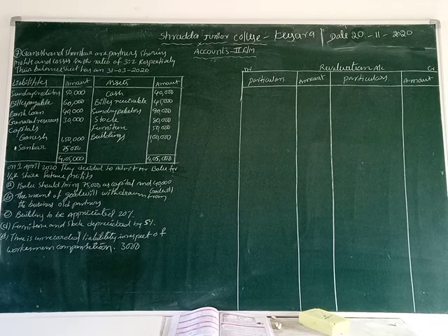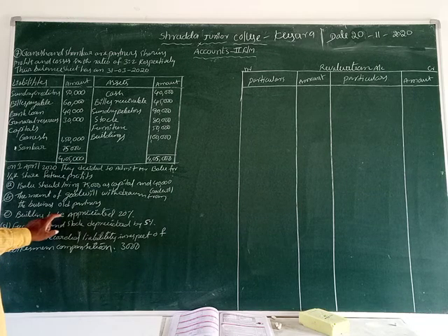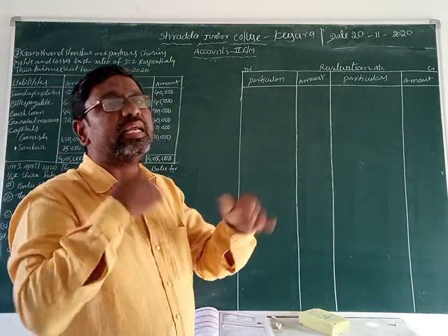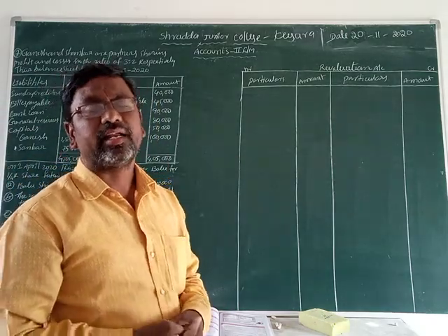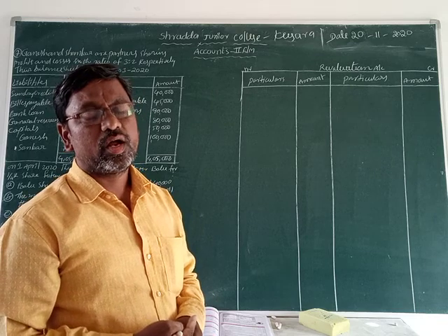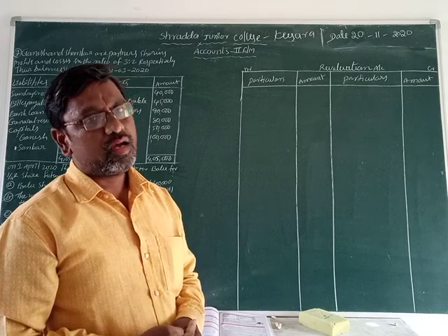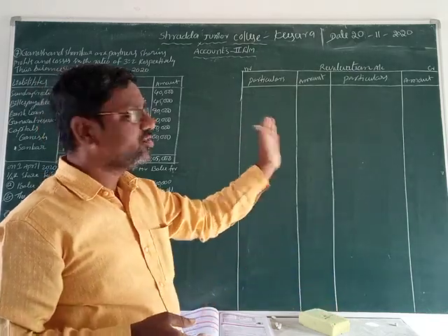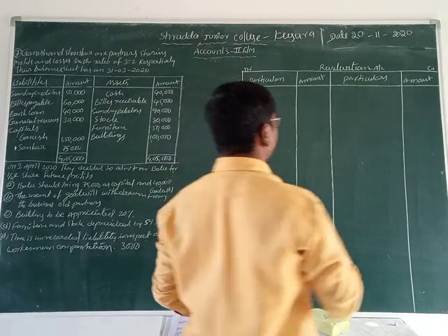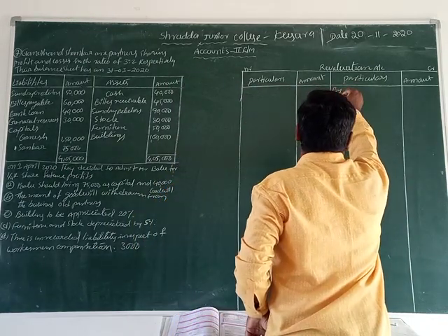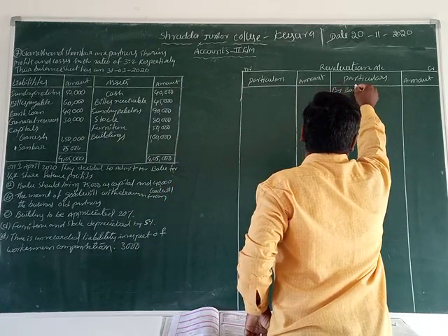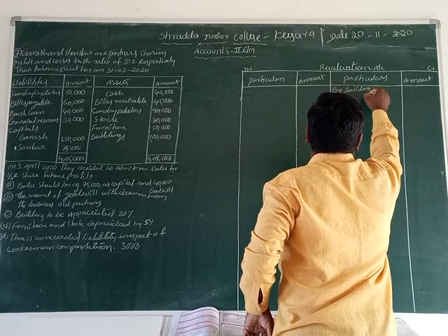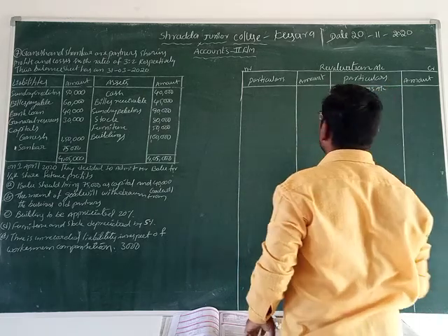Now first of all let us record condition number 3: buildings to be appreciated by 20%. The building value is appreciating, it is increasing, by 20%. So when asset value increases, we record it on the credit side of the revaluation account. Let us write: By buildings account.